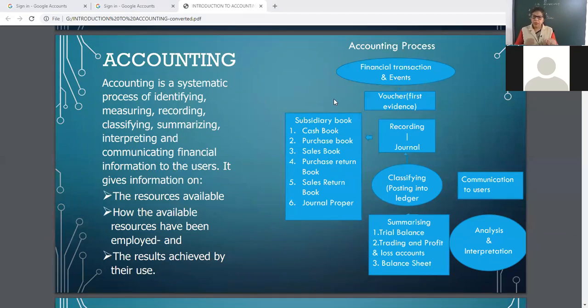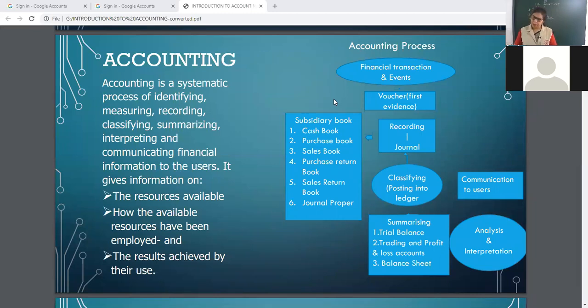It will be prepared with the help of the ledger. Debit balance will be entered in debit column. Credit balance will be entered in credit column. I will explain this topic when we do the numerical, and it is part of chapter 6. So trial balance means summary of all the ledgers.